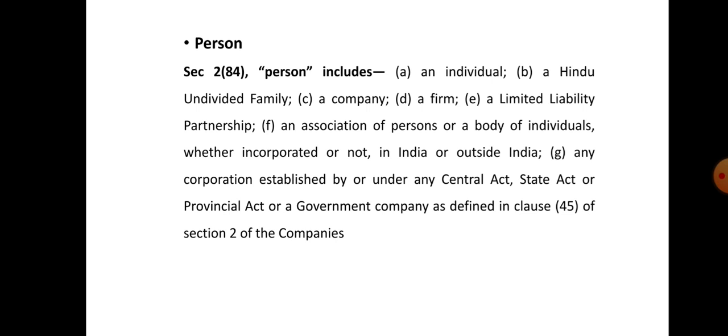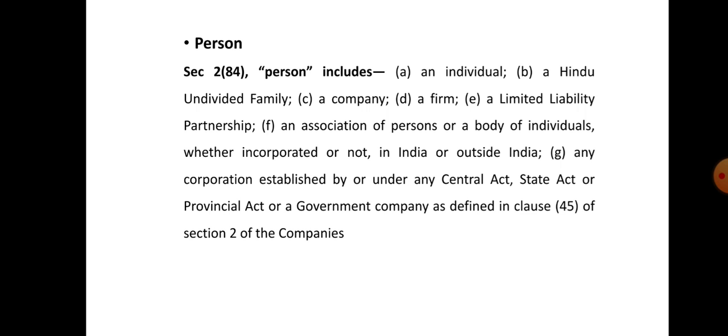So the term person includes an individual, a person who is liable to pay tax to the government. Hindu undivided family, HUF, has a number of members who live jointly under one roof, and the karta is the head of the family and is liable to pay tax to the government whenever income is earned under HUF. A company is also treated as a person under section 2 subsection 84.